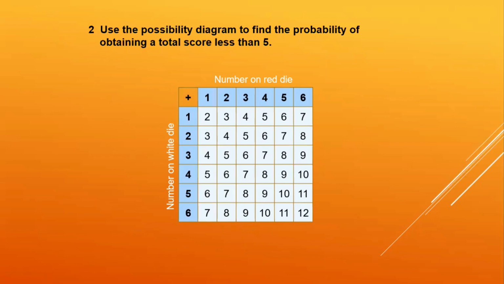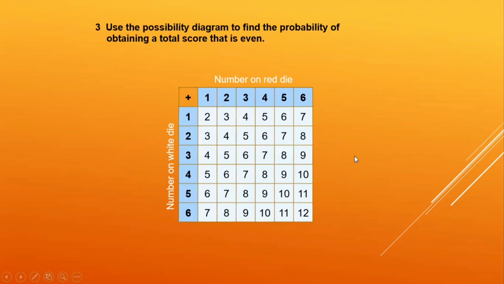One more question. Use the possibility diagram to find the probability of a total score less than 5. So less than 5 is 2, 3, 4, 3, 4, 4. So 1, 2, 3, 4, 5, 6. So the probability is going to be 6 upon 36, which is 1 by 6.